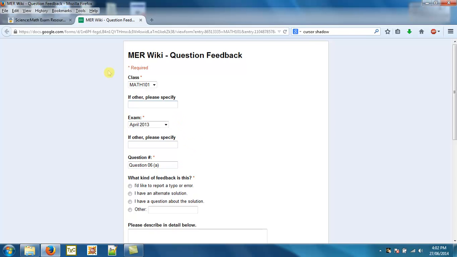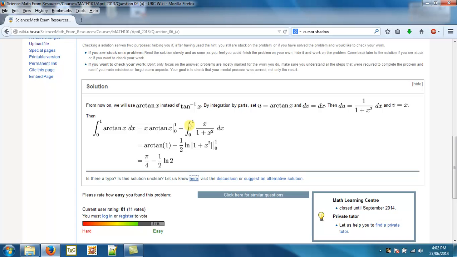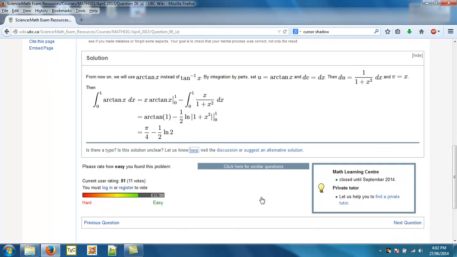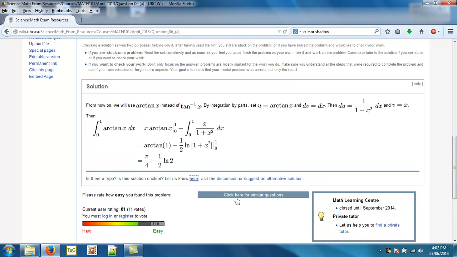That's right. I mean, it just makes it much more interactive. And if something's wrong, we can fix it and we can make it better very quickly and promptly. Exactly. This resource is for students, and students have a say in what actually appears on here. So that's another nice thing.